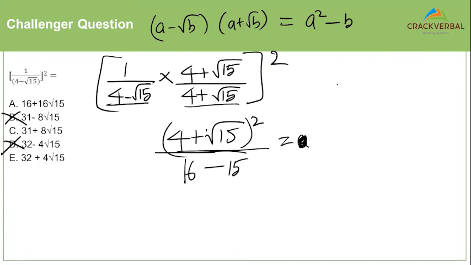Now, here, I don't want to calculate the whole thing. A square will be 16, b square will be 15. So I know I'll have to have a 31. The moment I know I have a 31, option E is ruled out, option A is ruled out, option C is the correct answer. Never go for the exact answer all the time.